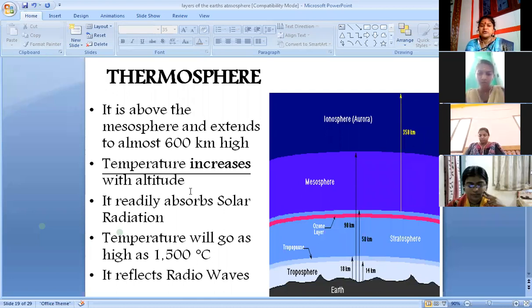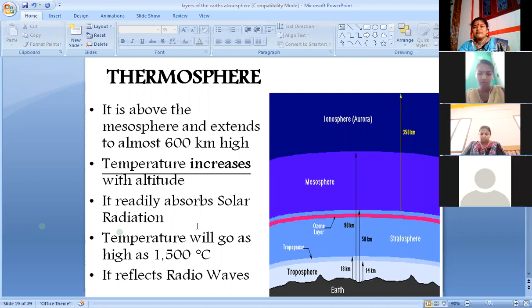It readily absorbs solar radiation. The temperature will go as high as 1500 degrees Celsius. Here on this earth, we could not even tolerate 42 degrees Celsius. 42 is very hot, but there we could see 1500 degrees Celsius. And it reflects radio waves also.